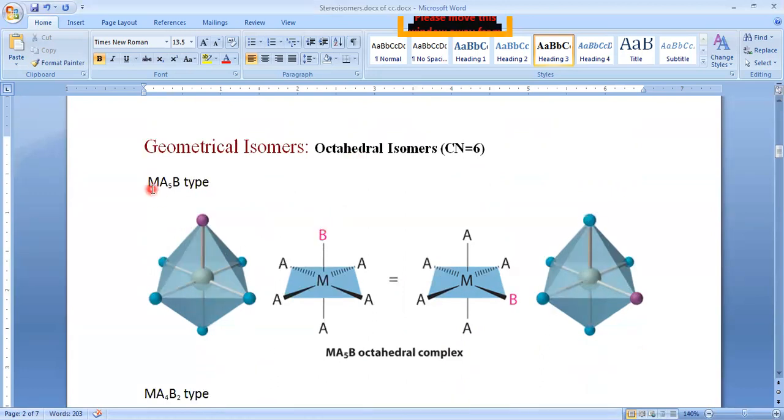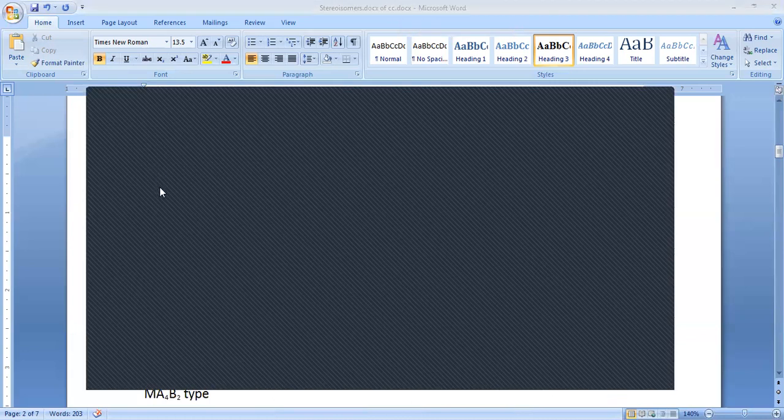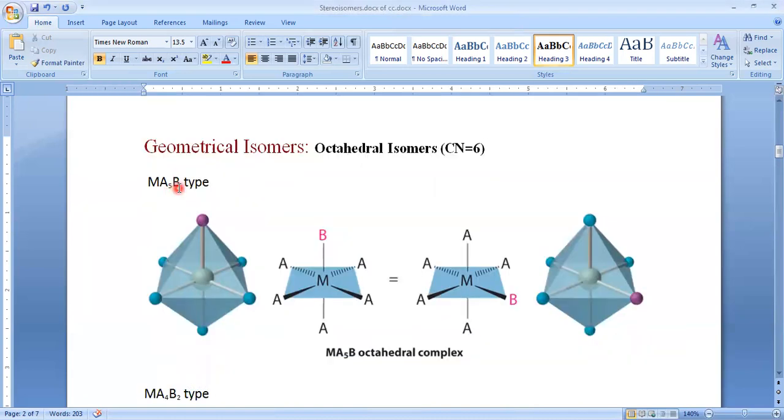Here see MA5B. M is the central metal atom, and we have 6 monodentate ligands. Out of 6 monodentate ligands, we have 5 same ligands, and B is one different ligand.